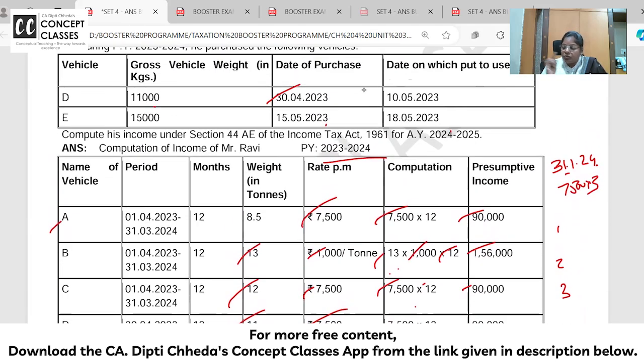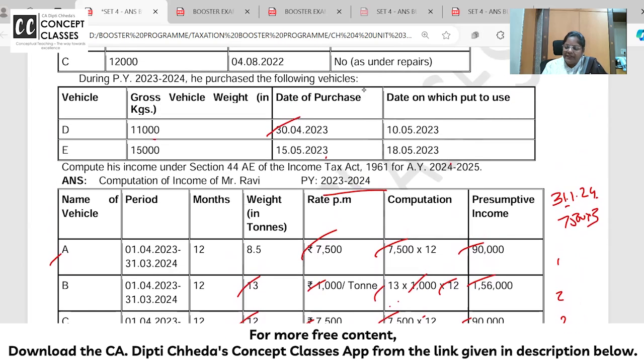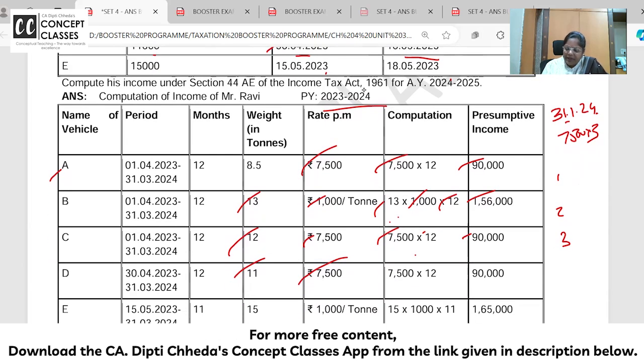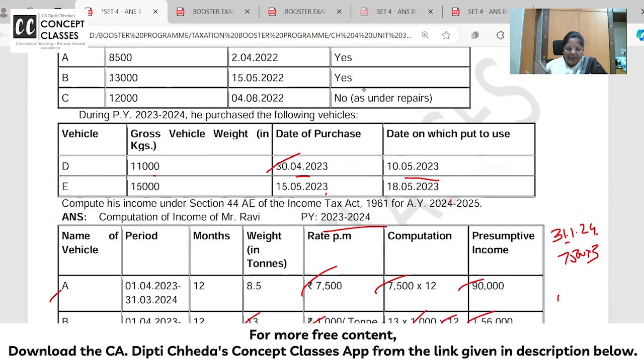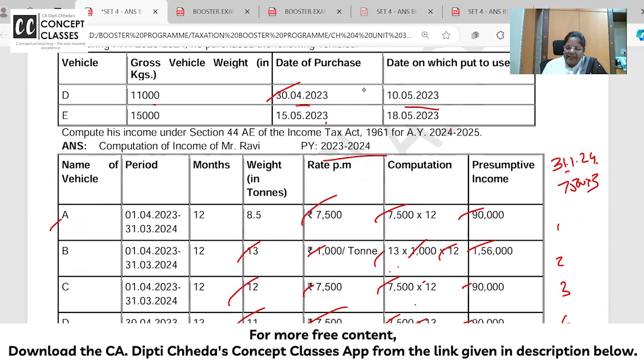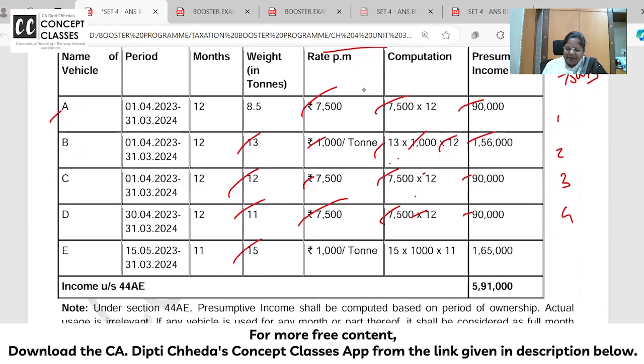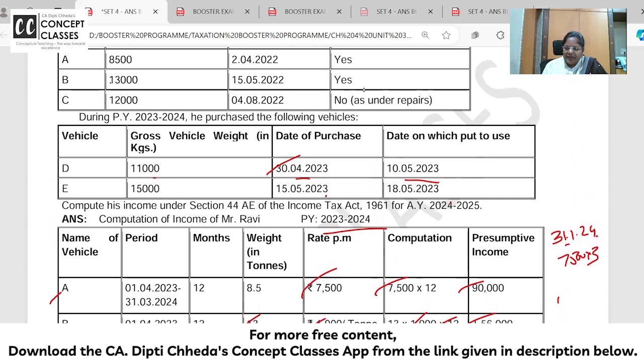See, ma'am, you can argue with me. You said date when ready to put to use is for depreciation. Depreciation will be from this date, not from this date. But income, once you purchased on 30th of April, 12 months you have to show income of the D or the 4th vehicle. 5th vehicle, 15,000. So that means 1000 per ton into 15, done.